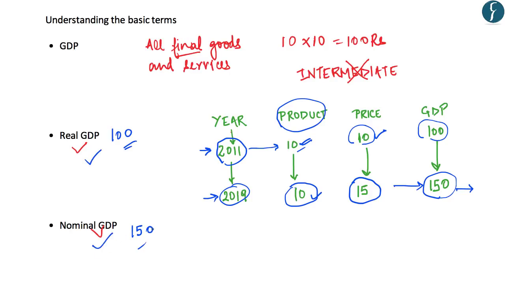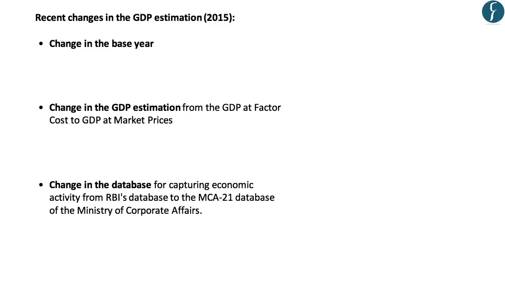After understanding these two key terms, let's now understand the recent changes in GDP estimation which were done in 2015. The first change done in 2015 was the shift of base year from 2004-5 to 2011-12. It is important to understand why these base years are shifted.